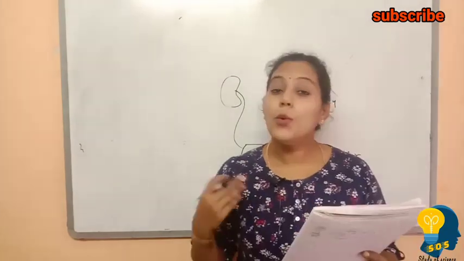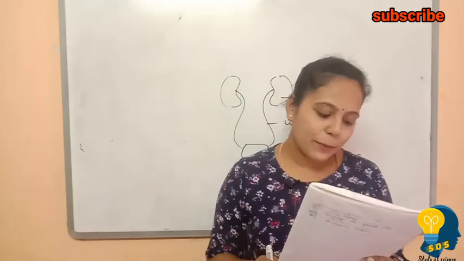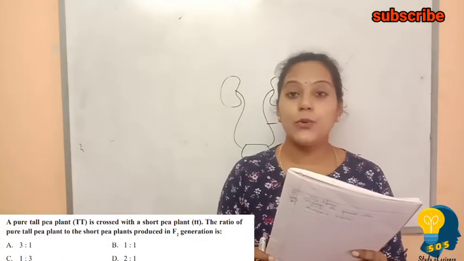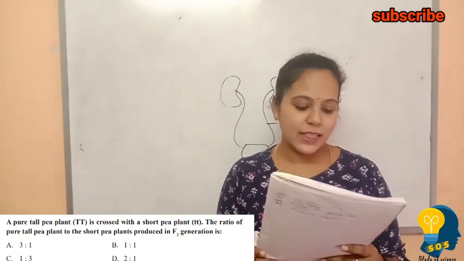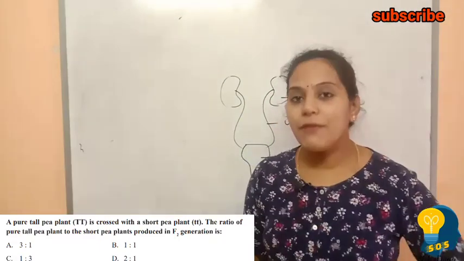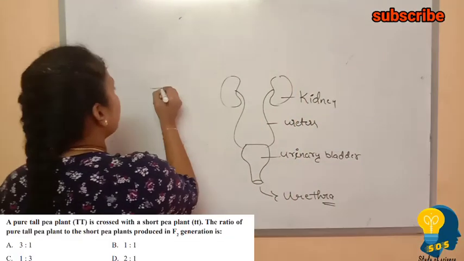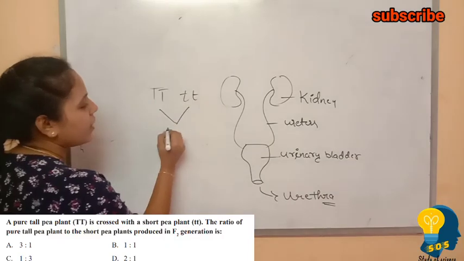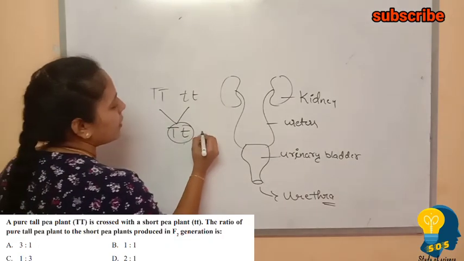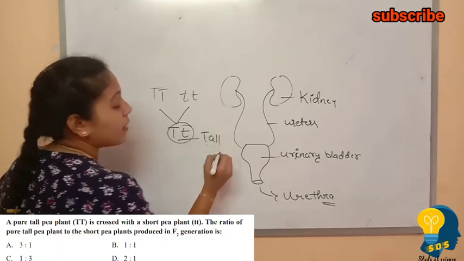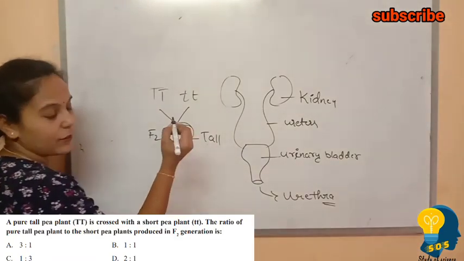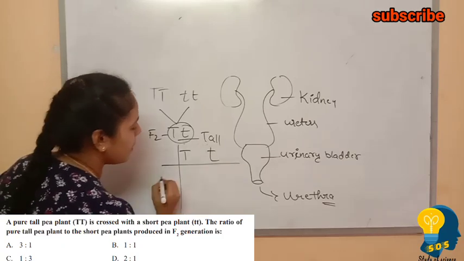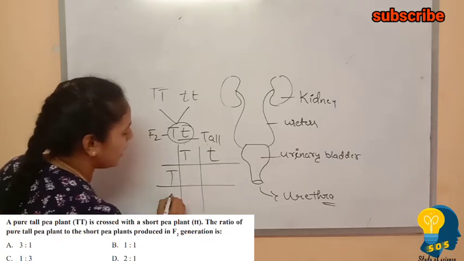Moving to the next question: a pure tall pea plant is crossed with a short pea plant. What is the ratio of pure tall pea plant to short pea plant produced in the F2 generation? When capital T, the tall pea plant, crosses with small t, the dwarf pea plant, in the F1 generation we get tall pea plants. They are asking about the F2 generation. So what happens in F2? On segregation we get the alleles like this, capital T, small t, as I told in the previous session.